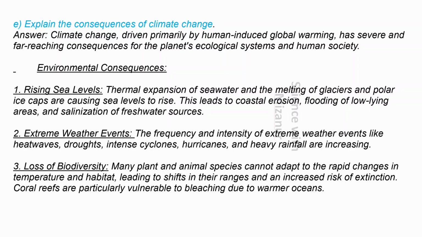3. Loss of biodiversity. Many plant and animal species cannot adapt to the rapid changes in temperature and habitat, leading to shifts in their ranges and an increased risk of extinction. Coral reefs are particularly vulnerable to bleaching due to warmer oceans.